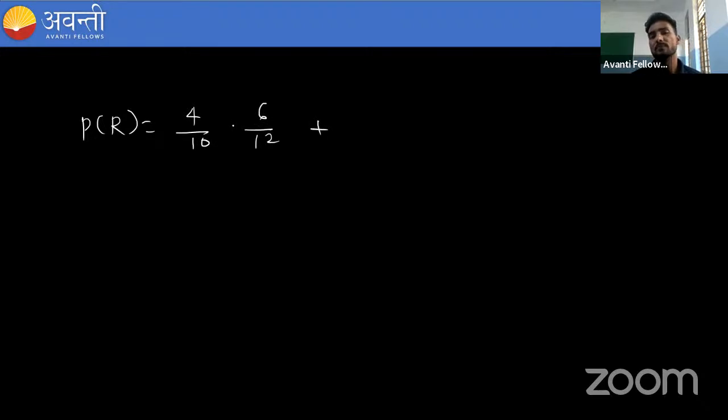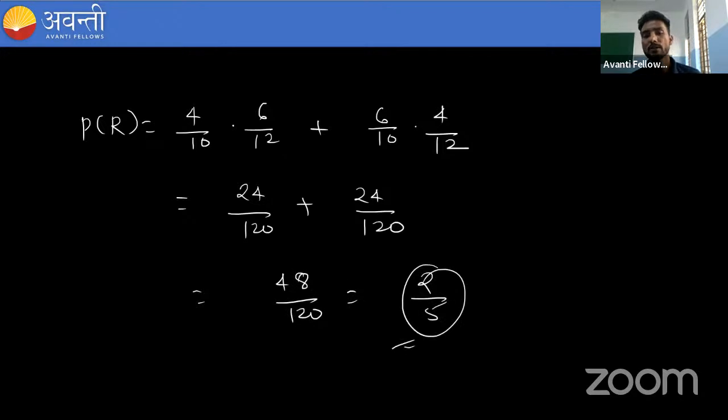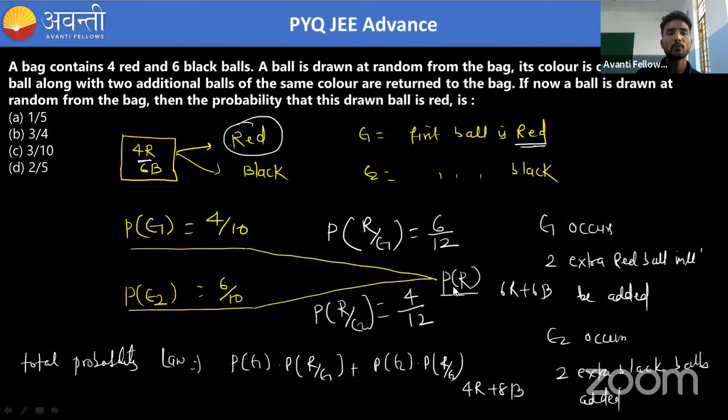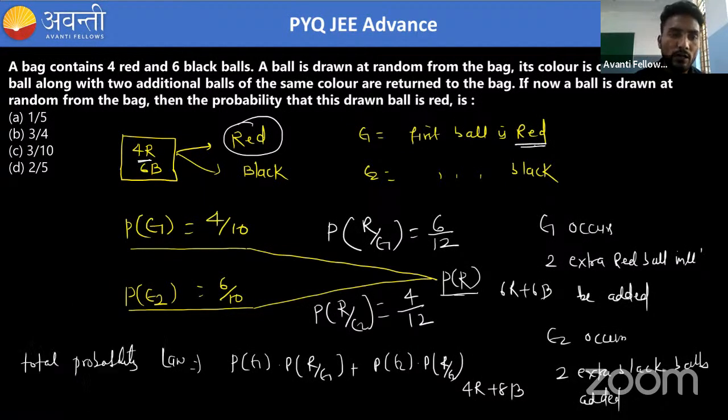plus 6/10 into 4/12. So it is 24/120 and it is also 24/120. So it is 48/120. So 24 times 2 divided by 5. So what is the probability of red ball? Probability of red ball will be 2/5. So it is basically the question of total probability law.